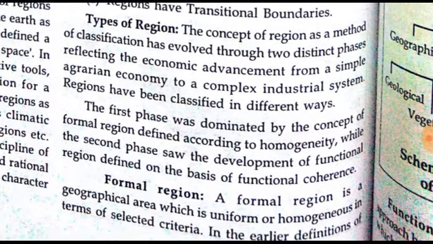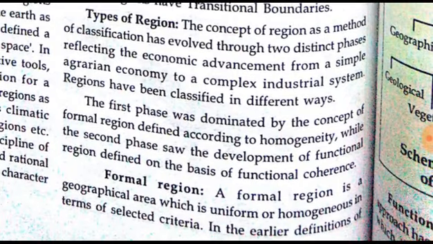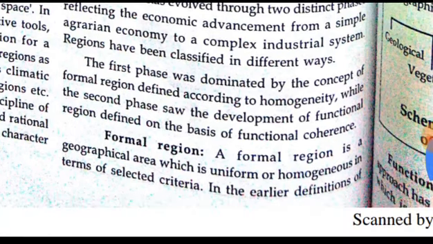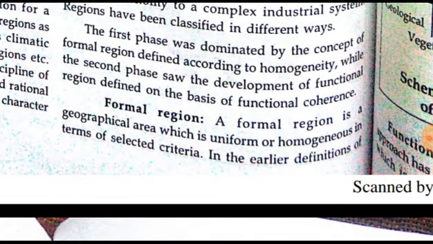Types of region. The concept of regions as a method of classification has evolved through two distinct phases, reflecting the economic advancement from a single agrarian economy to a complex industrial system. Regions have been classified in different ways. The first phase was dominated by the concept of formal region, defined according to homogeneity, while the second phase saw the development of functional regions, defined on the basis of functional coherence.